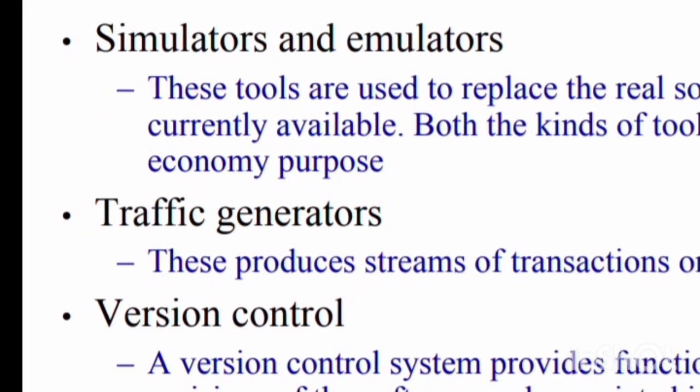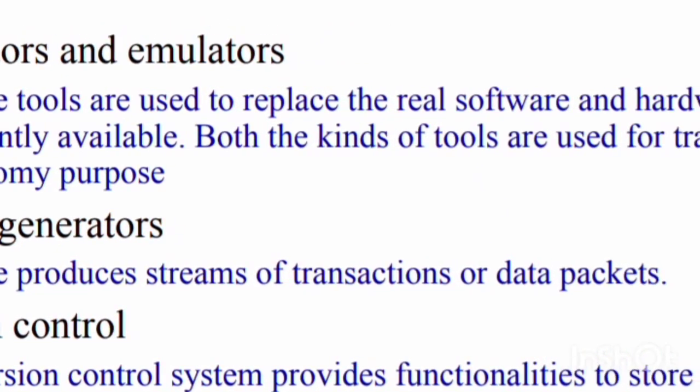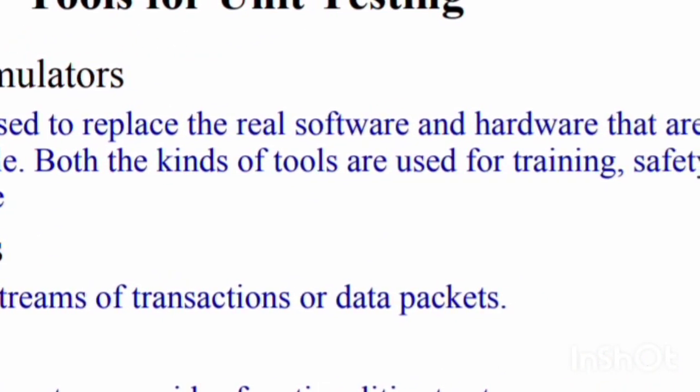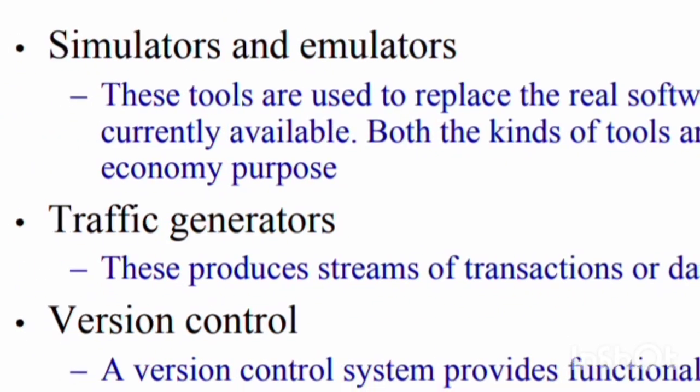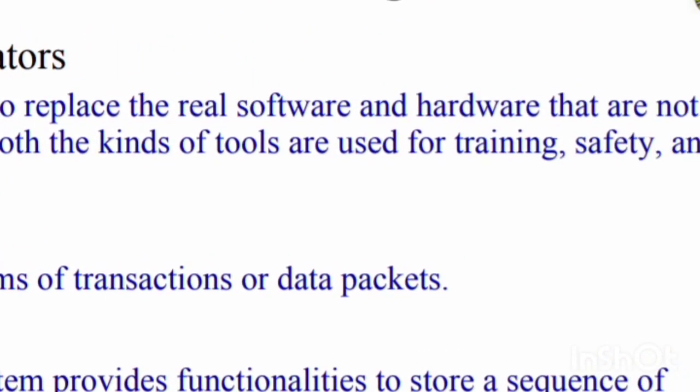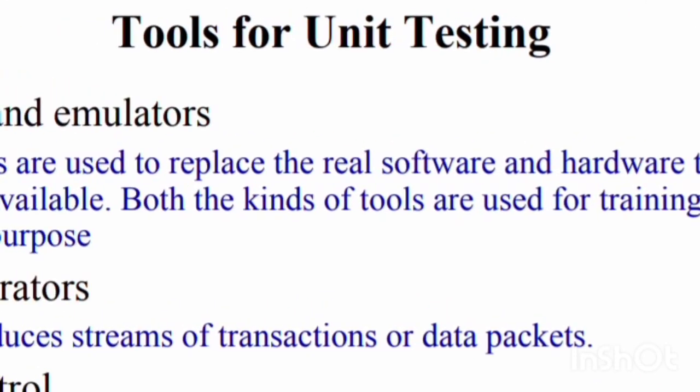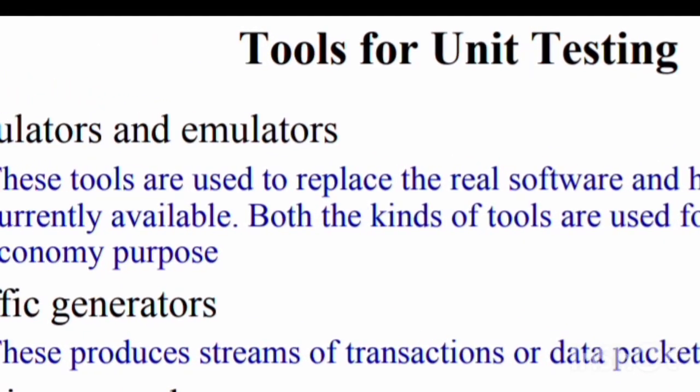Version control. A version control system provides functionalities to store a sequence of revisions of the software and associated information files under development. So the name implies the functionality of the tool.